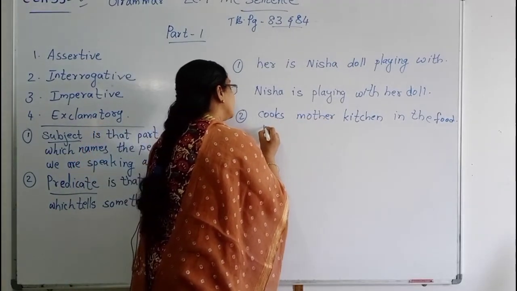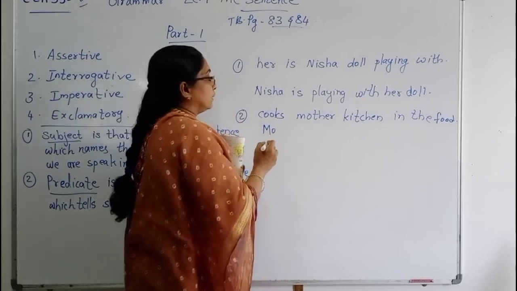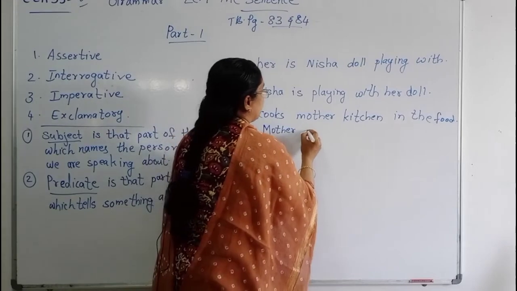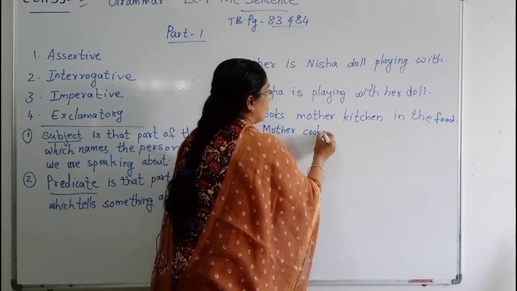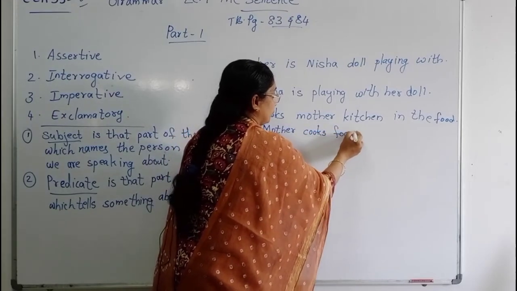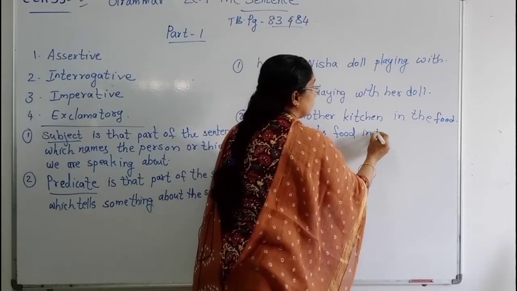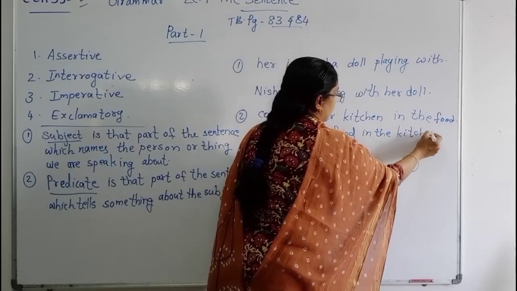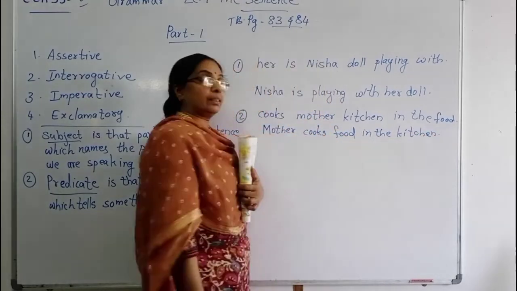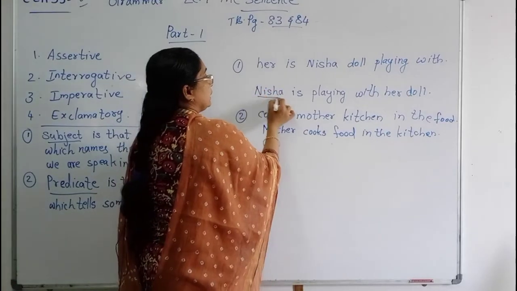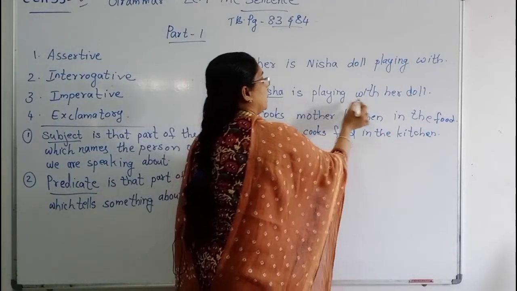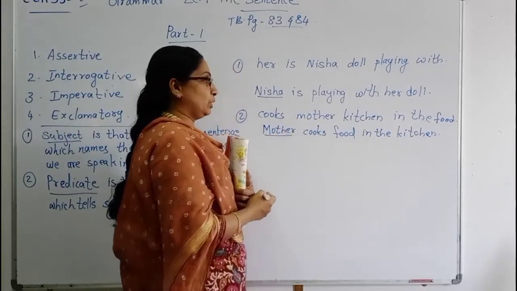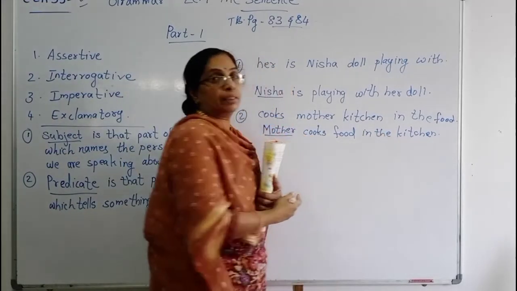We should rewrite the sentence as: Mother cooks food in the kitchen. Now this is a correct sentence. Here this is the subject. The remaining part is the predicate. Here mother is the subject. The remaining parts are the predicate.